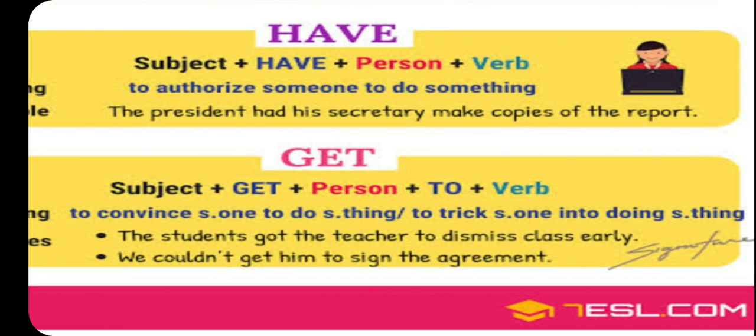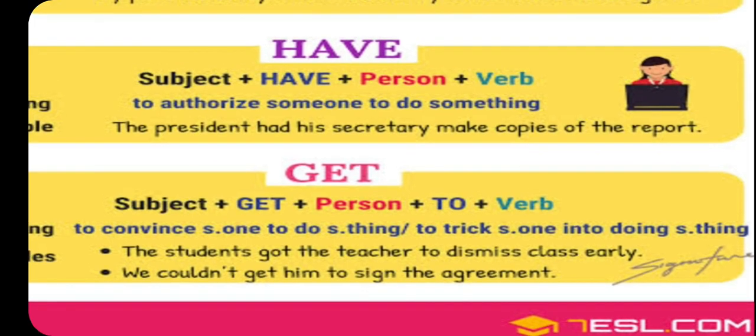Actually in this sentence two causative verbs are used. So the president had his secretary, and this way you can also read it: his secretary is the subject, make is also a causative verb, and then copies and then of the report.